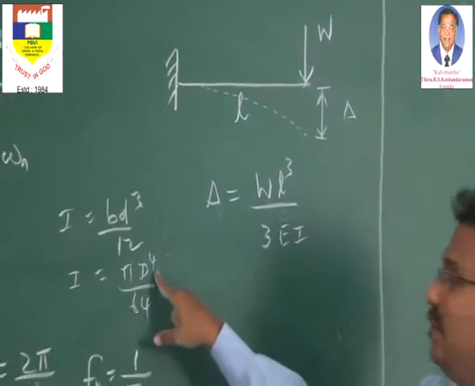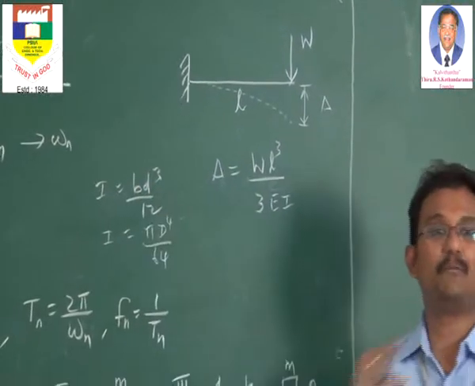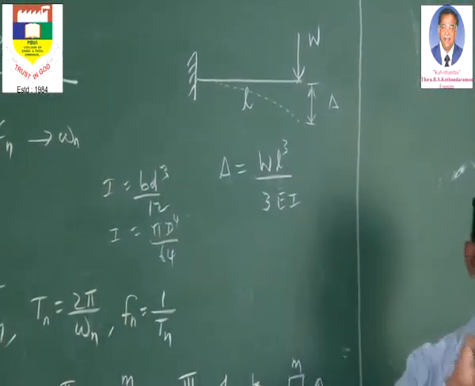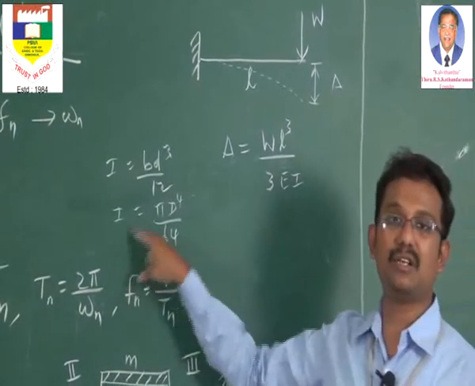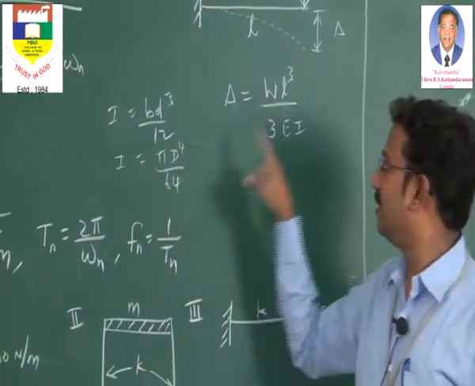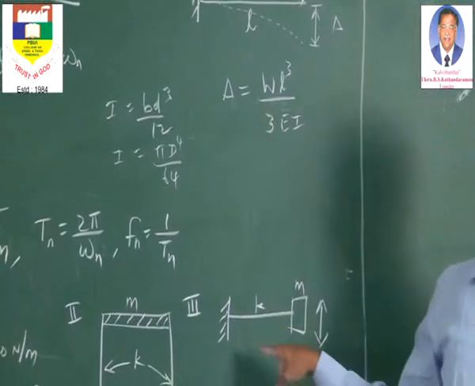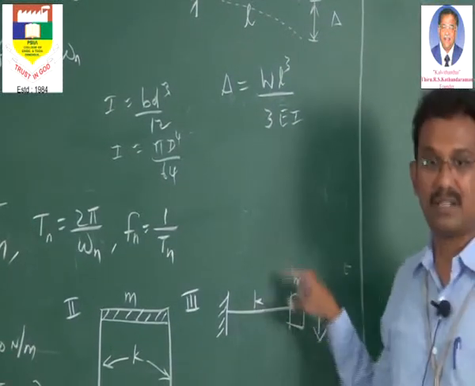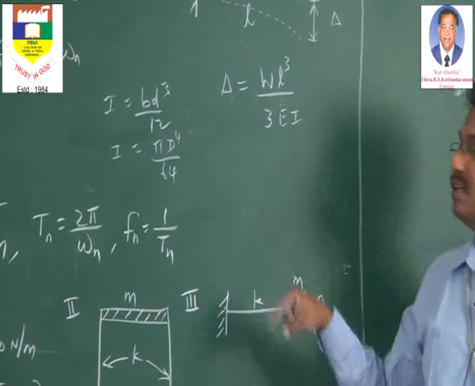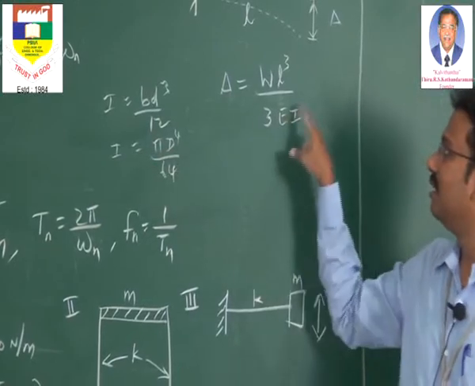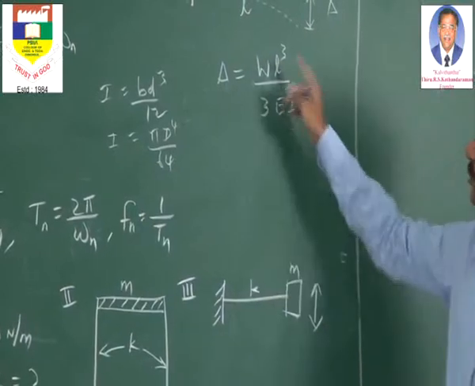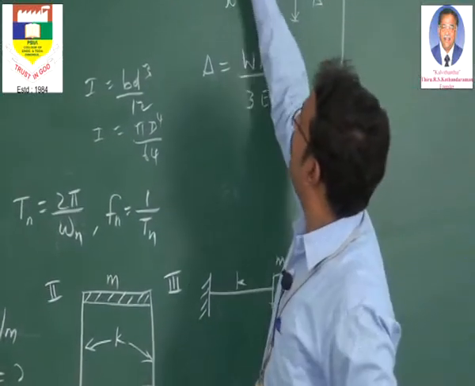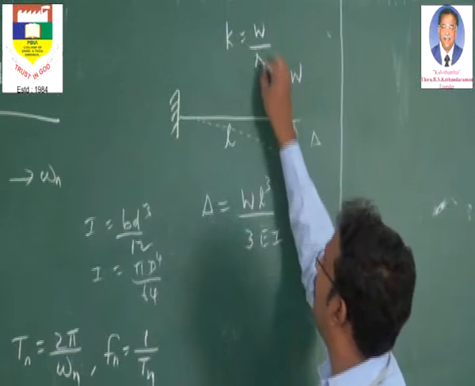Most of the cases we may be using the rectangular section only, in case of pipes. Many of the pipes do have a circular cross section. In that situation, we will find the moment of inertia using this relation. So I is directly related with the size. That is what we were mentioning in the beginning. Without giving the stiffness, if they do give the size, we can find the moment of inertia using that size. Now, how will you relate this with stiffness? Now you see here, the K is already related as W divided by delta.